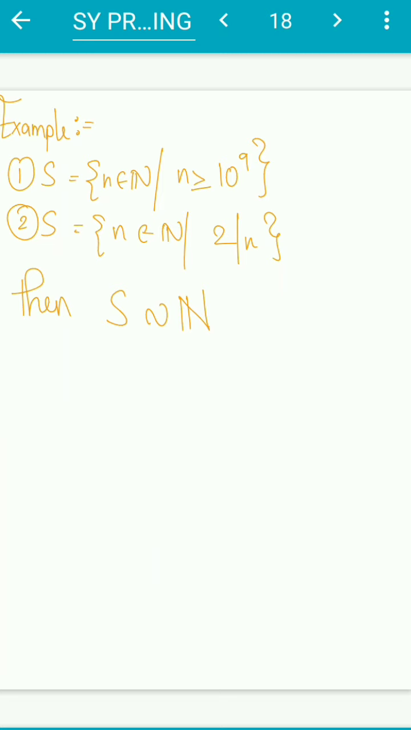This is nothing but examples. You guys can prove it definitely. In example 1, I am giving S as the set of all natural numbers such that n is greater than 10 raised to 9. Second, S is the set of all natural numbers such that 2 divides n. What is the task for you guys? You have to prove that the set S is equivalent to N. That means you will prove that between set S and set N there exists a bijective map.